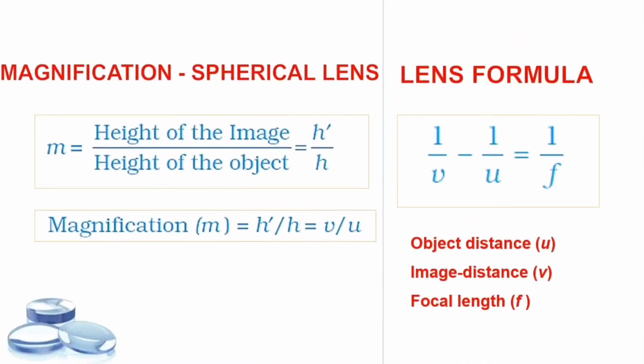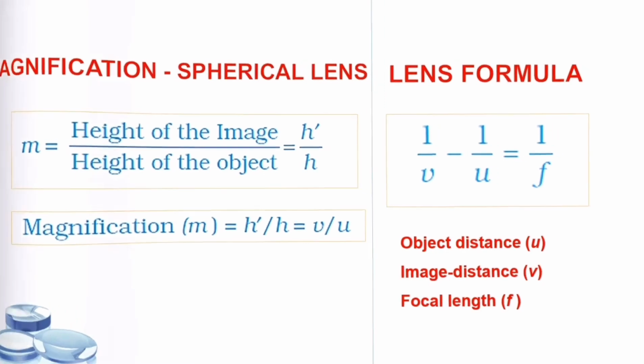magnification and lens formula. Under spherical lenses you have to use the lens formula: 1 by f is equal to 1 by v minus 1 by u. Here I have given what is u, v and f. Likewise, the magnification formula goes like this: m is equal to h dash by h, or v by u. Yes, got it? That's it.